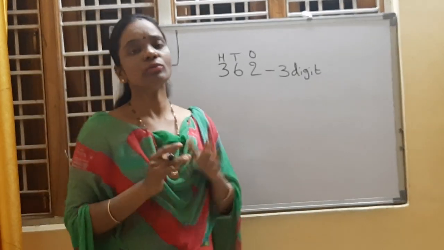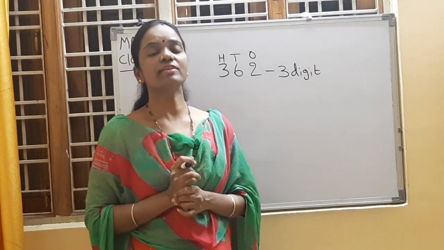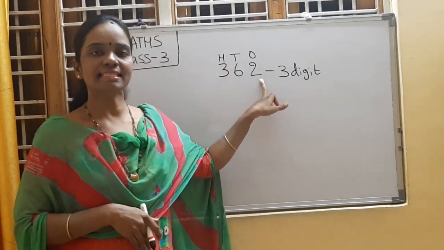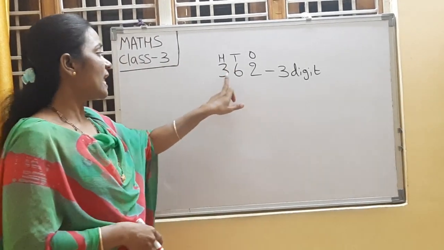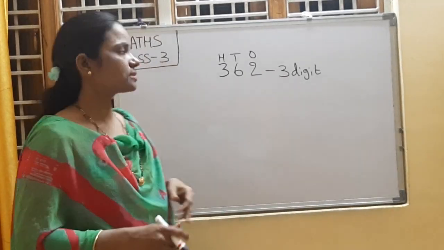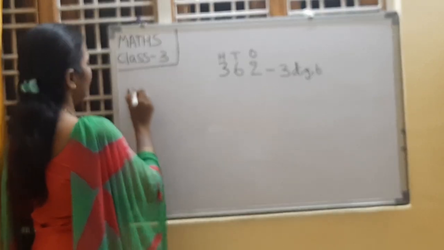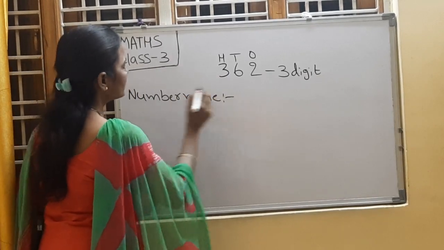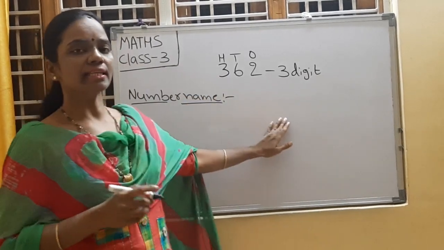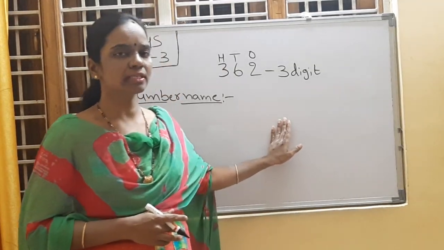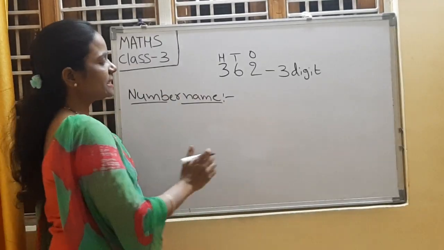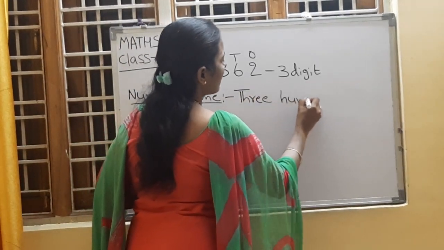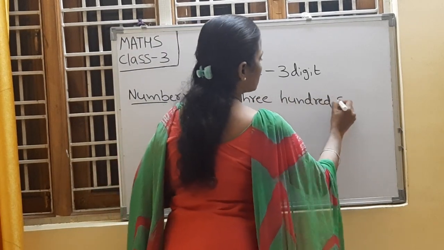Children, tell me how to read this number. Everyone repeat after me. It is 362. Right. Write down the number name. Everyone maintain a book and note down in that book whatever I am explaining in the class. Please note it down. Number name is 362.